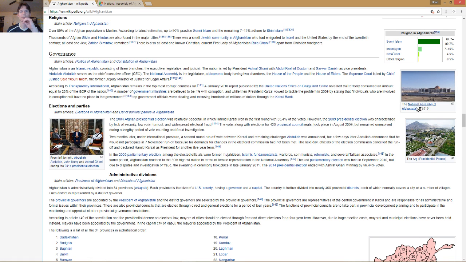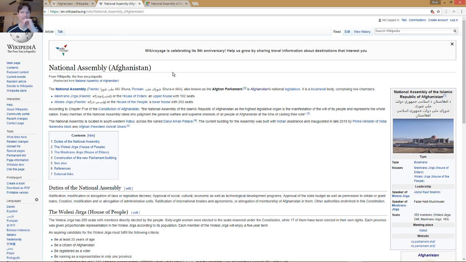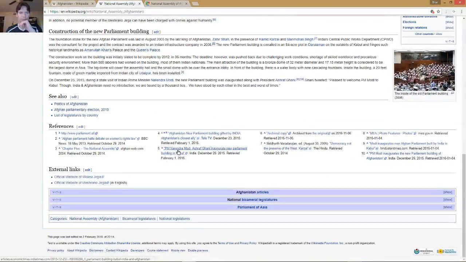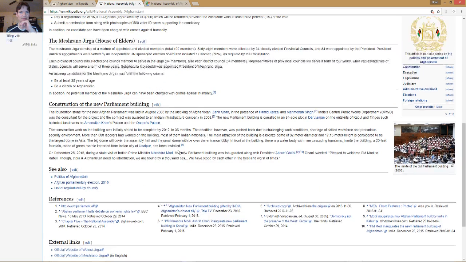We can right click on here, open it in a new tab. We can say, okay, where is this National Assembly building? Let's see if we can find it here. You know what? And we just might not be able to find it. The new Parliament building is corralled in an 84-acre plot in, I don't even know how to say that, Darulaman, on the outskirts of Kabul. Okay, maybe yeah, and it has some other historical landmarks, a couple palaces.